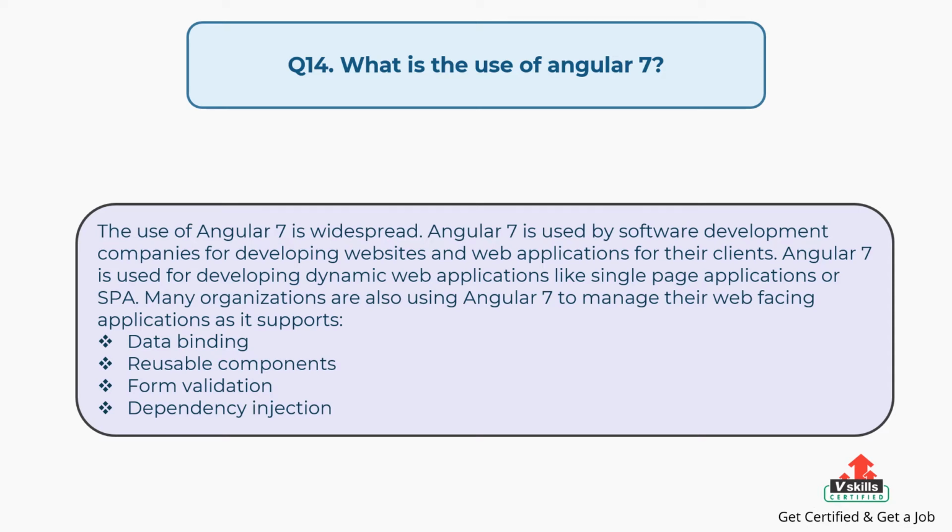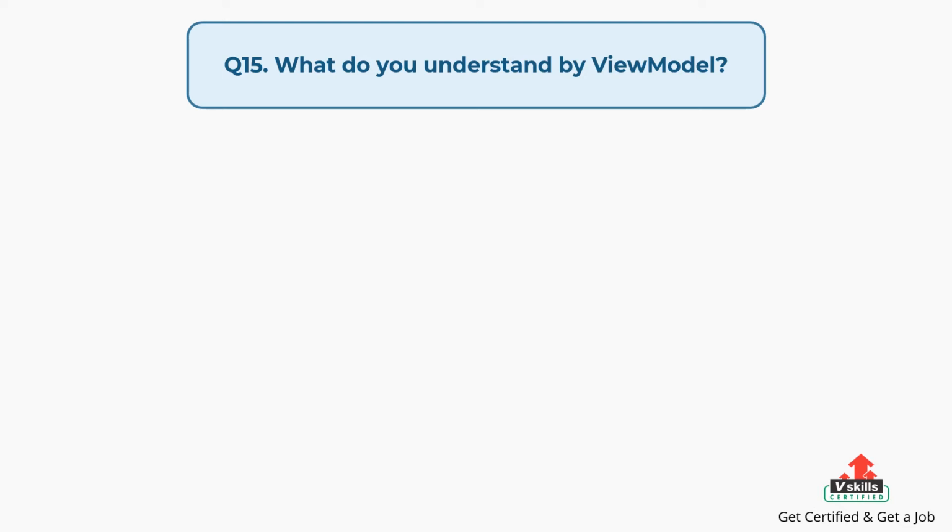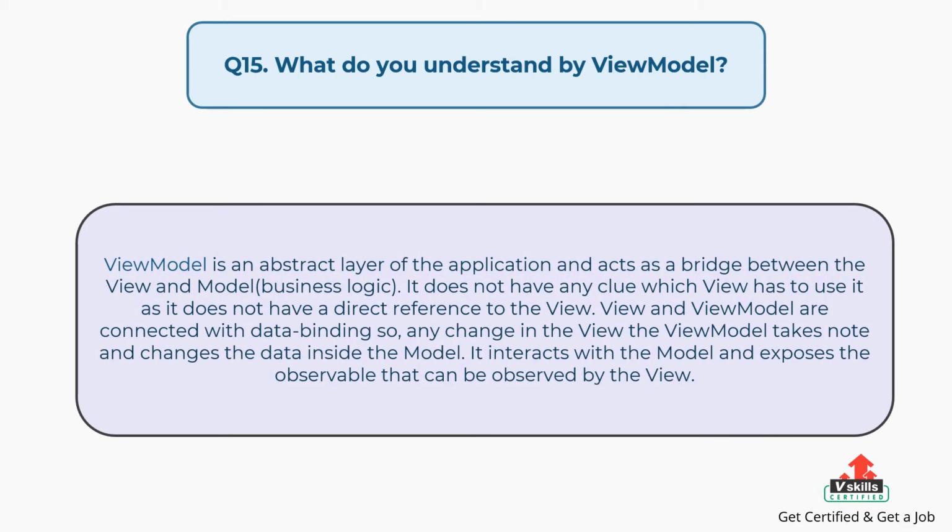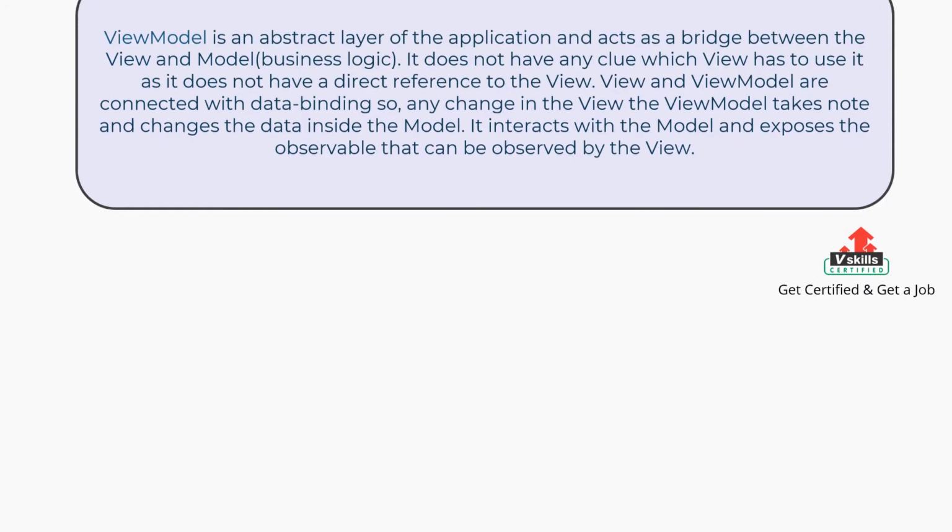validation, and dependency injection. Question number 15, what do you understand by view model? The answer is: view model is an abstract layer of the application and acts as a bridge between the view and model business logic. It does not have any clue which view has to use it, as it does not have a direct reference to the view. View and view model are connected with data binding, so any change in the view model takes note and changes the data inside the model. It interacts with the model and exposes the observable that can be observed by the view.